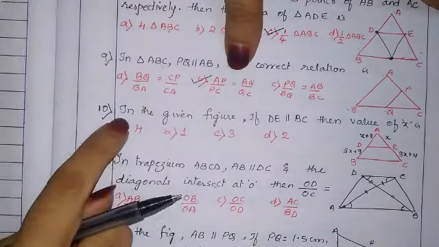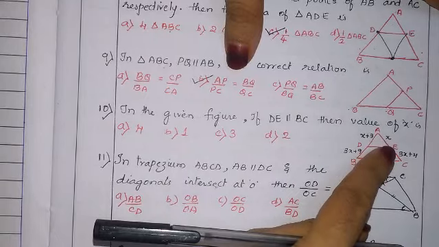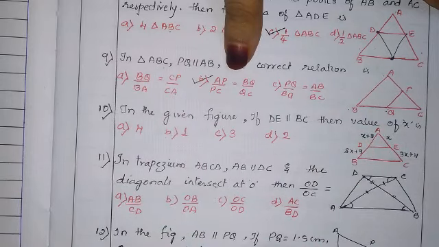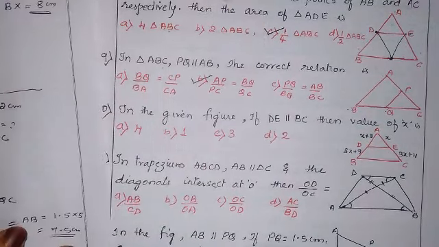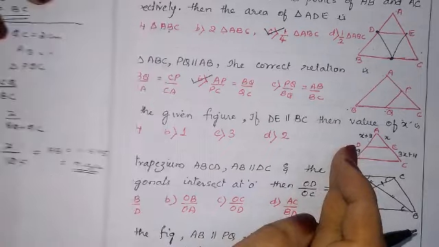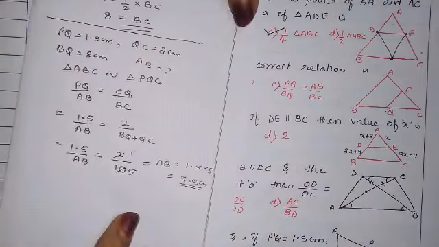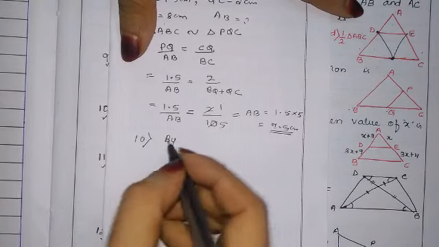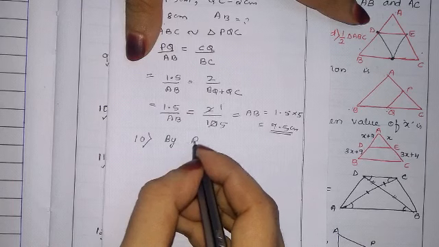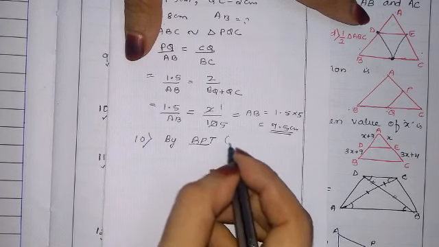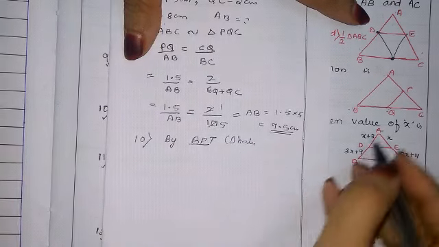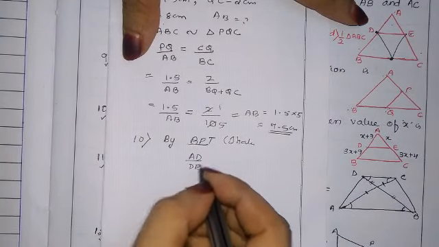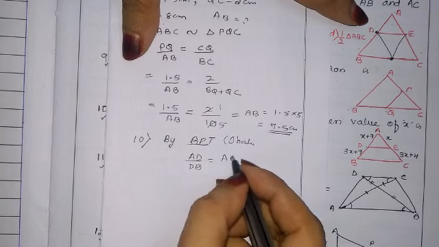Okay, now let us see the given figure. Here, if DE parallel to BC, then the value of X is, we will find. Question number 10. We know that if DE parallel to BC, by BPT, that is Thales theorem, not Pythagoras, we get AD by DB equals AE by EC.